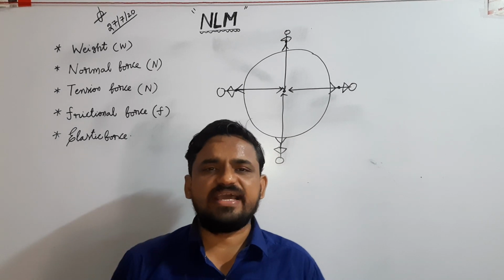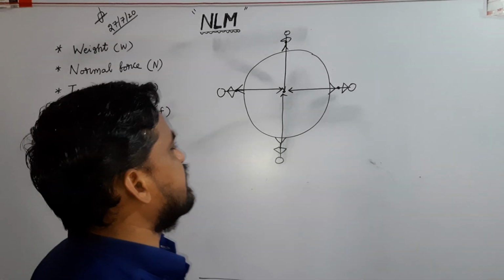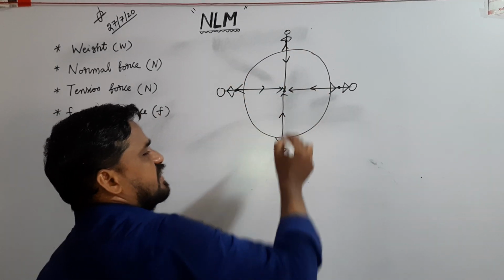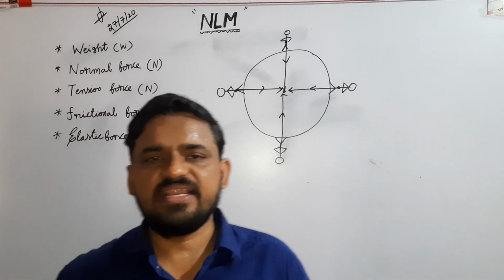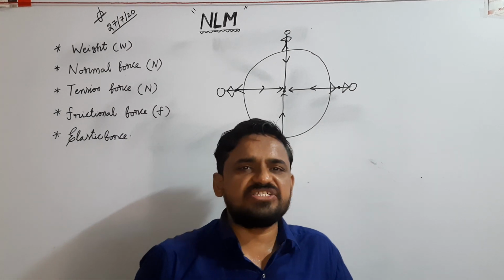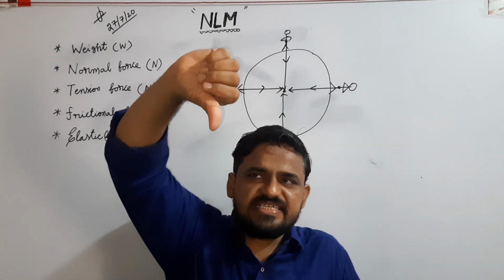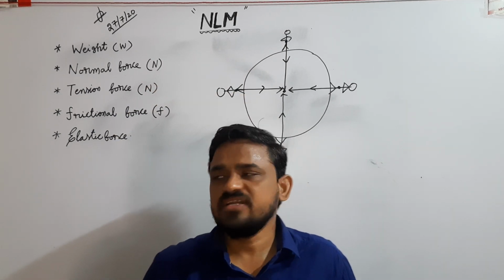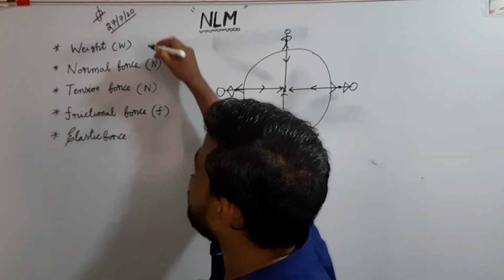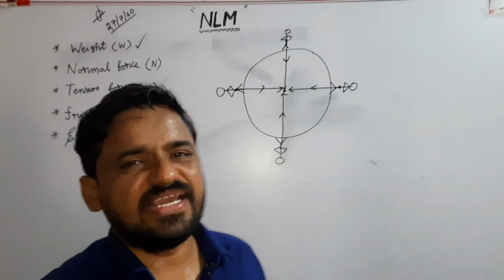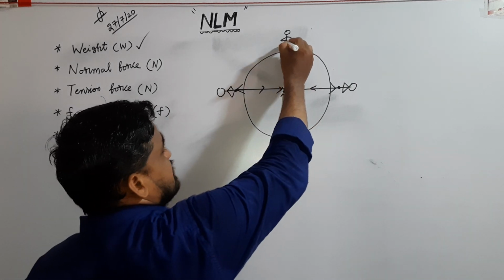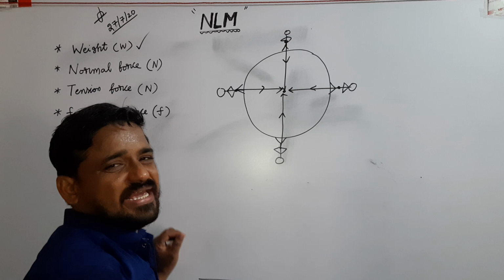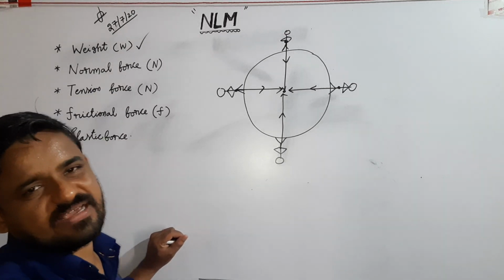On planet Earth, the direction of gravitational force is towards the center of the earth. Generally, the direction of gravitational force is considered as vertically downwards. Now, what is weight of a body? Weight means the gravitational force acting on the body by that planet.